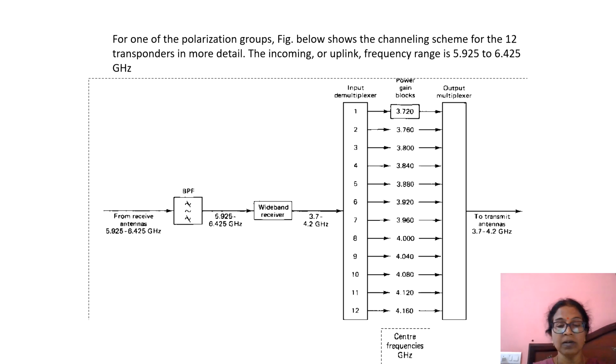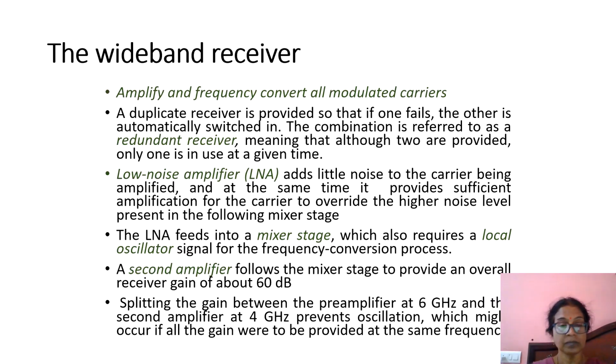The demultiplexer divides the signal into different channels, and one center frequency is allotted to each channel. These channels are amplified, signal processing is done, and then it is ready for transmission. It is given to the output multiplexer. The multiplexer combines all the channels and transmits them in 3.7 to 4.2 gigahertz in the downlink, and this is received by the ground station. So now we'll see all the blocks one by one in detail.